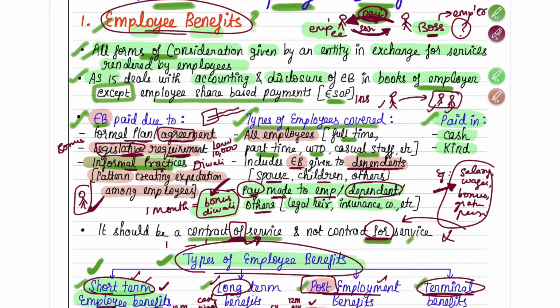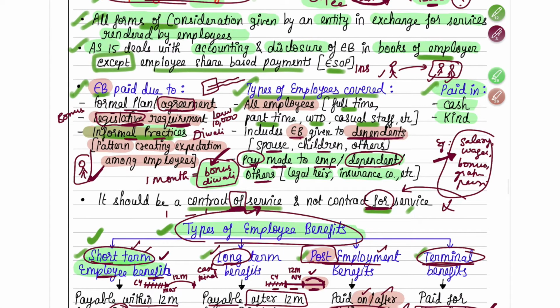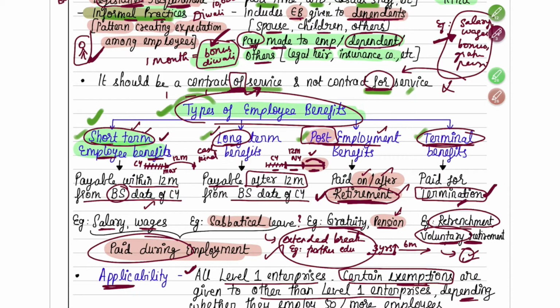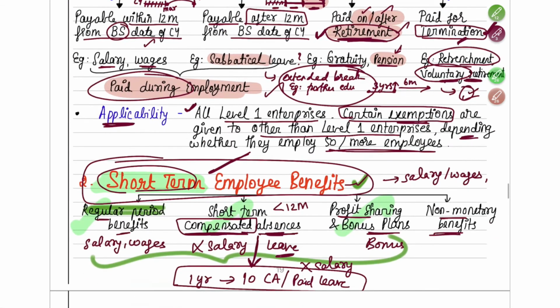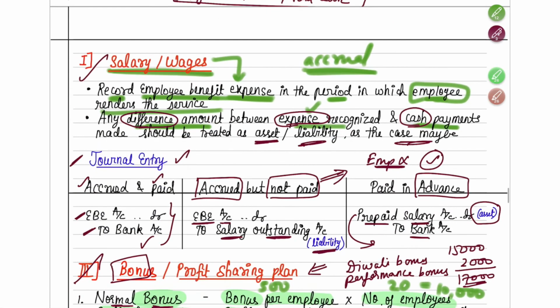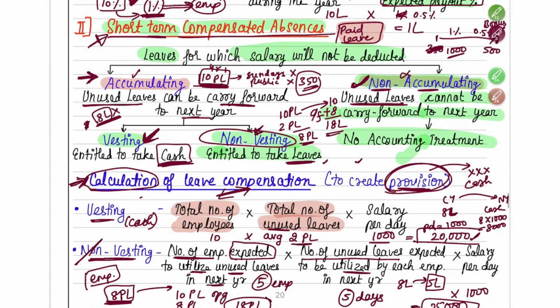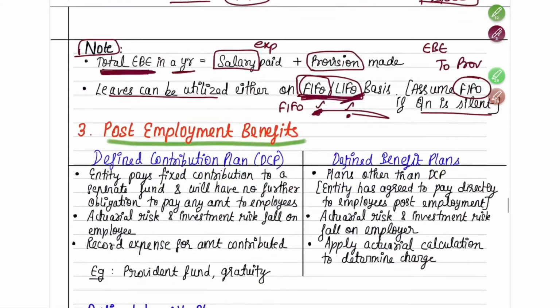I told you all forms of consideration you can take. Then we read some basics about it. Then we read what are the types of employee benefits, where I taught you there are 4 types. Then about short-term employee benefits we studied, where we studied about salary and wages, your bonus and profit sharing plan, then about your compensated absences. Now all that is over.